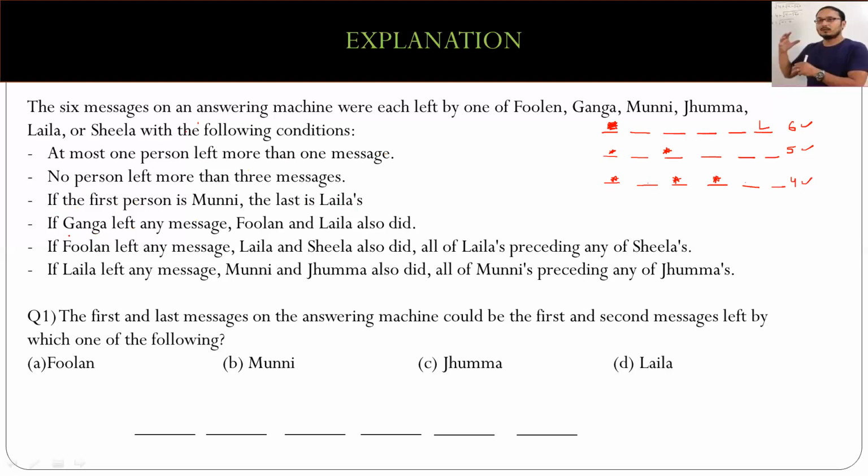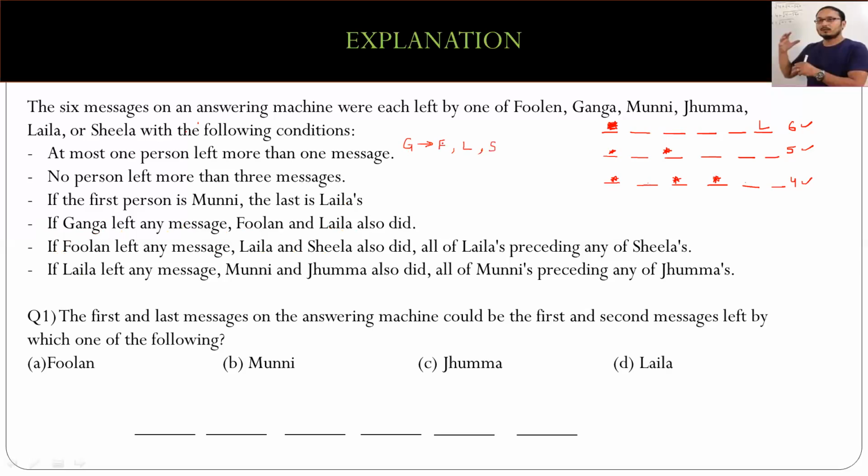The next point, if you see, if Ganga left any message from here, these next three statements are really crucial for this case. If Ganga left any message, Poolan and Laila also did. So if you understand this, Ganga leaves a message, we have Poolan, and we have Laila who's also leaving a message. Now, as soon as Poolan left any message, then Laila and Sheila also did. So one person also joins in the group, Sheila.